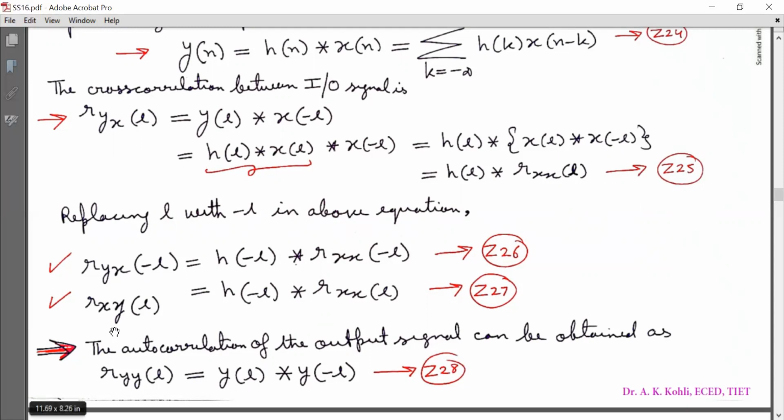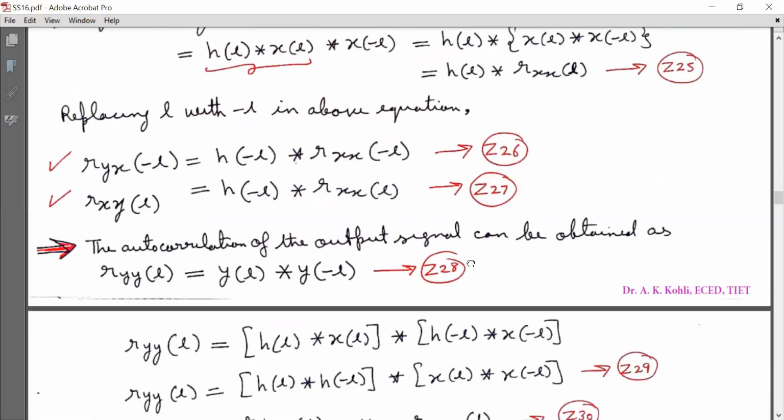And we have proved earlier that R subscript XY[l] is equal to R subscript YX[-l]. So I have attained equation Z27 as shown. The autocorrelation of output signal can be obtained as R subscript YY[l] is equal to y[l] linearly convolved with y[-l]. Mark it as equation Z28.